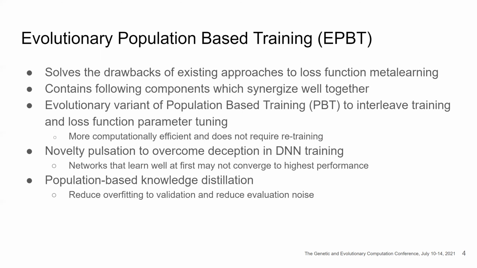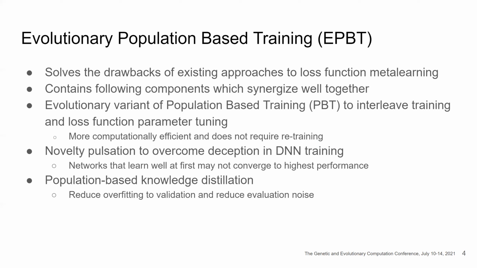Here is our main method and proposal to perform automatic meta-learning for loss functions and regularization. It's called evolutionary population-based training. It solves the drawbacks of existing approaches to loss function meta-learning. It contains the following components which synergize well together. First, it contains an evolutionary variant of population-based training that interleaves training and loss function parameter tuning together. It's more computationally efficient and does not require retraining of the networks during evaluation.